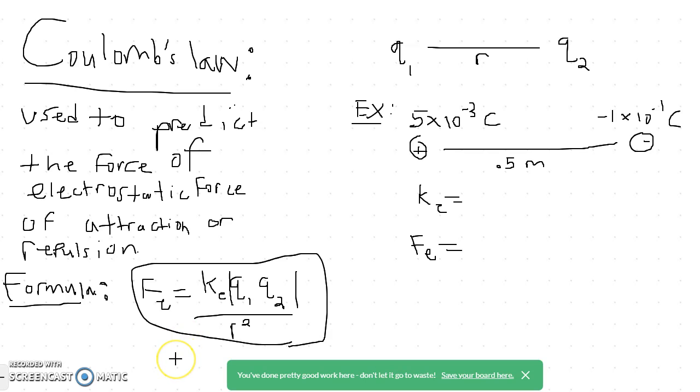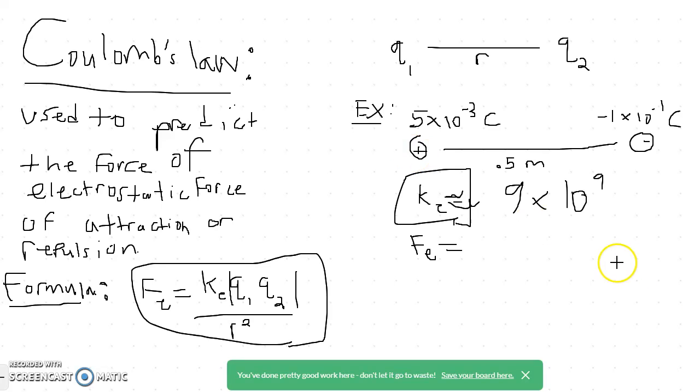Before plugging the given numbers into the formula, we are missing one key component, which is the electrostatic constant, the K part. The K part is approximately 9 times 10 to the 9th. Okay, now we have every variable, so we can just plug in everything.